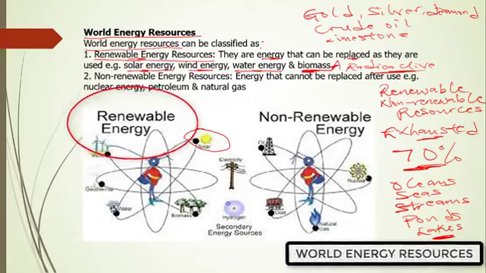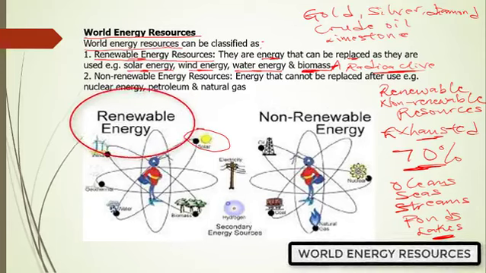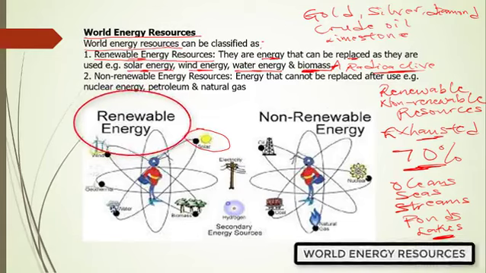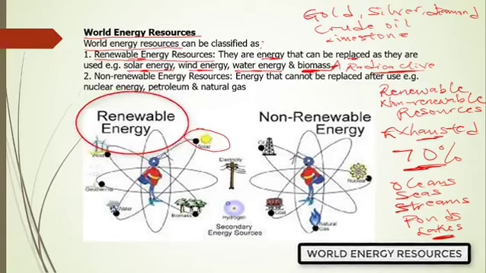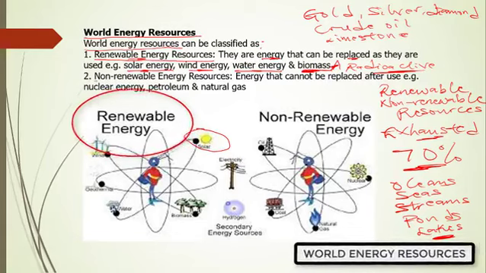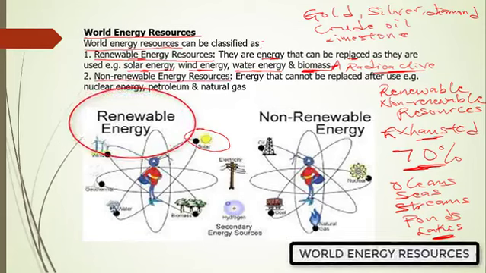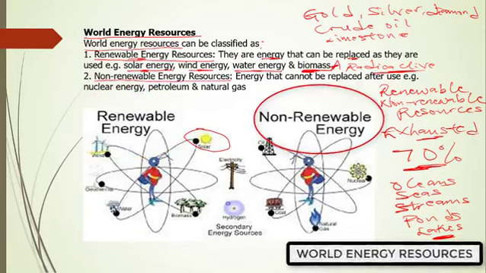Seasonally, we see trees that shed off their old leaves and spring up with new ones. These leaves that they shed off decay on the ground and help to constitute decayed matter, which can be used as biofuel or biomass. On the other hand, a second kind of world energy resource is non-renewable energy resource.